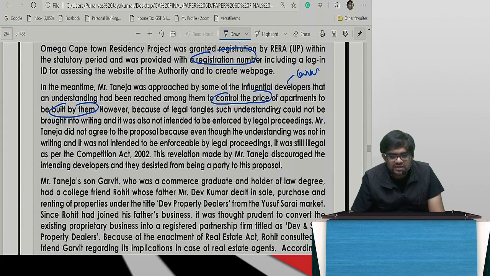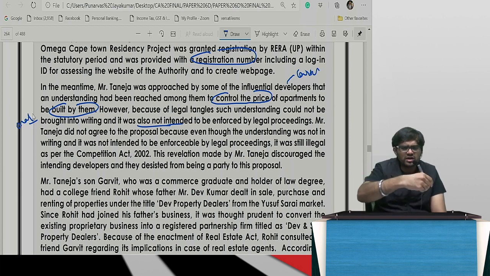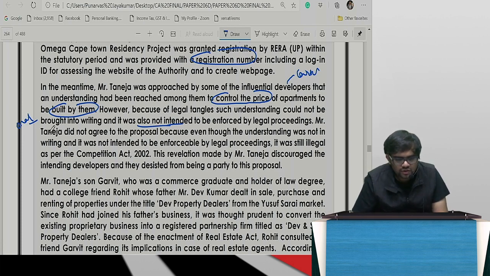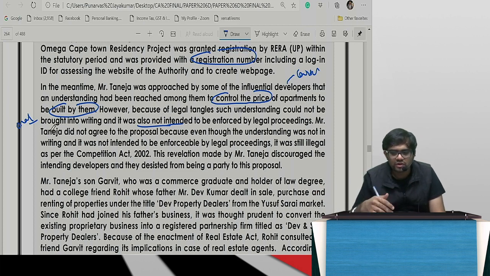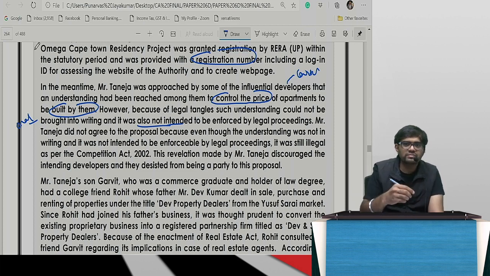Because of the legal tangle, such an understanding could not be brought about, and it was also not intended to be enforced by legal proceedings. So it's an oral arrangement. Cartel and all, you'll sit and write a drug cartel. You would have seen Narcos, no? So all that drug cartel you'll sit and write. You would have watched Breaking Bad, then Better Call Saul, then Ozark, and now of course Narcos. Pablo Escobar will write a contract with the Medellin cartel? Sir, come, let's do illegal activities? Like in writing, they'll take it? No way.